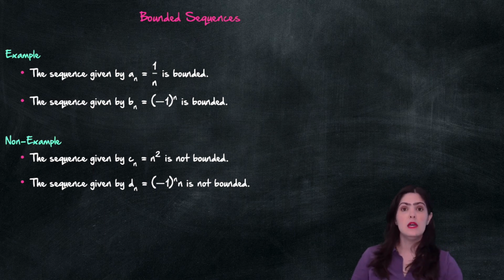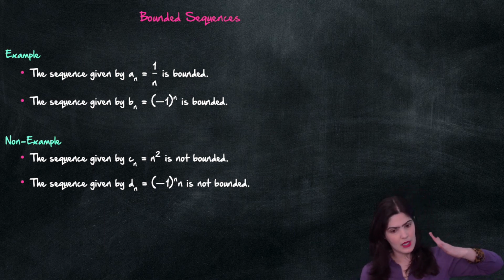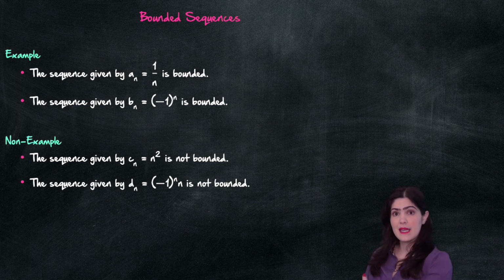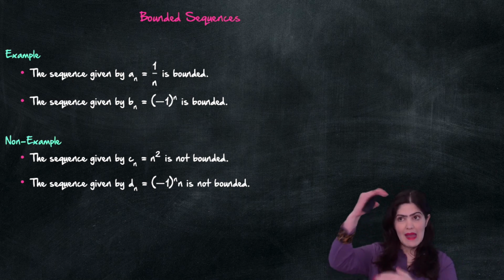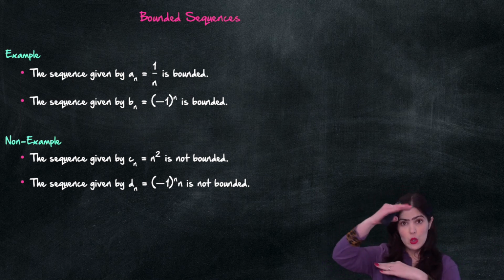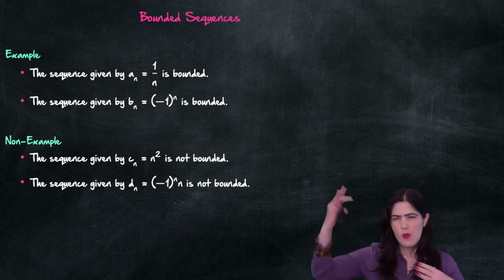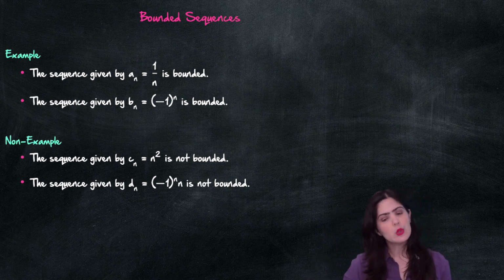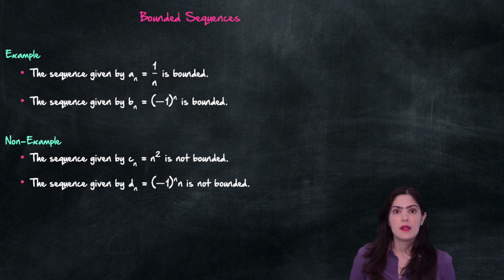So you will get something that goes up, but also something that goes down. It is impossible to bound it; it's impossible to trap it between two lines. It will always escape. So these are two non-examples, things that are not bounded. Keep them in mind because in the future they're going to be quite helpful.